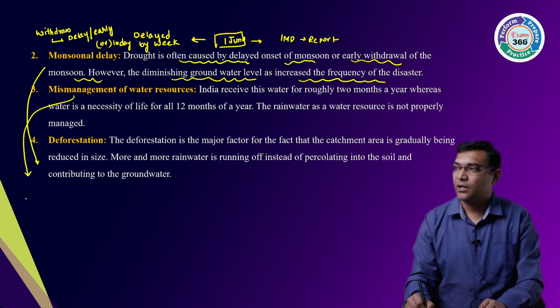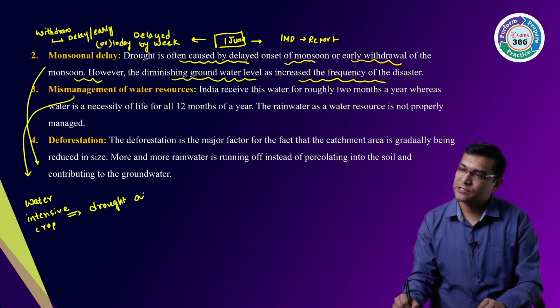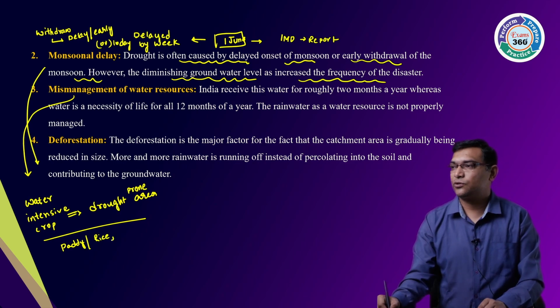Because of growing water intensive crops like paddy or rice, wheat, etc. in drought prone areas.